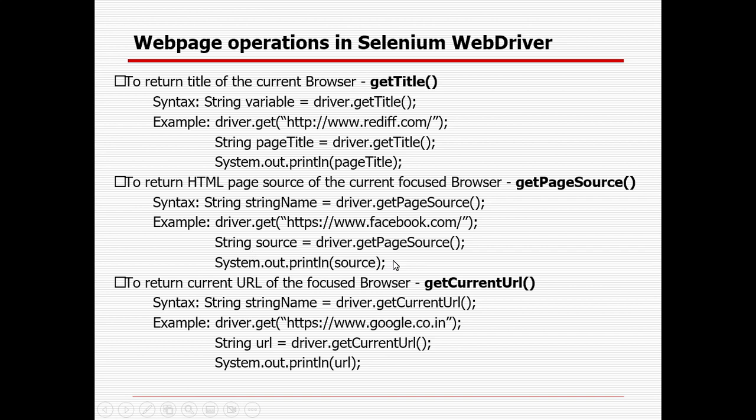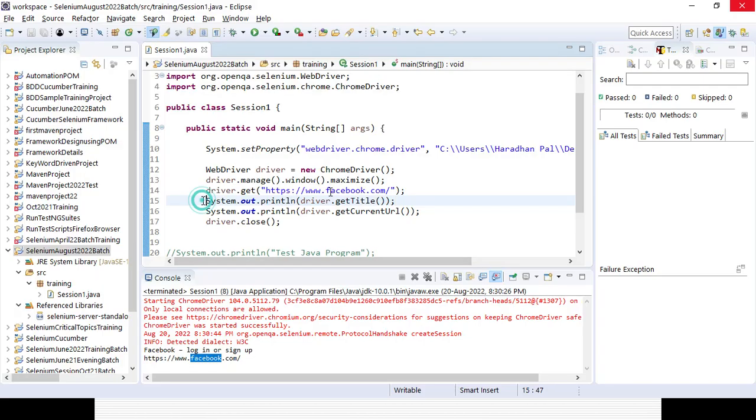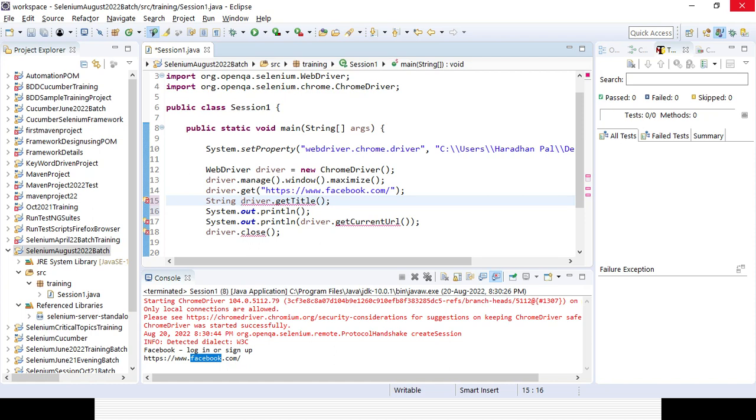So suppose instead of directly using this so many lines, I want to store it somewhere. So I want to get the title first. It will be returned as a string. So I need to declare a string and then a variable name. So pageTitle, that is my variable.